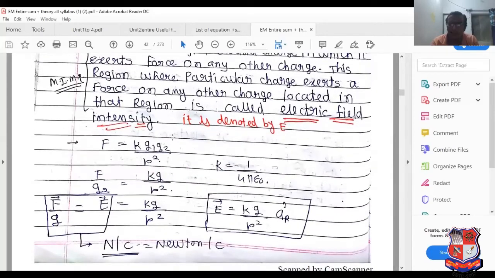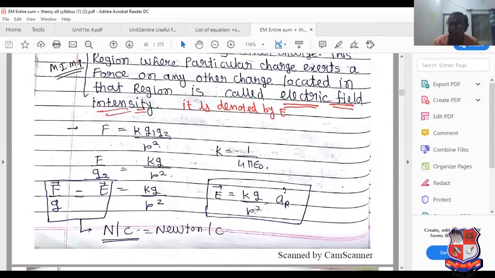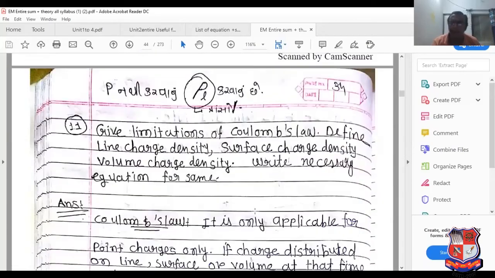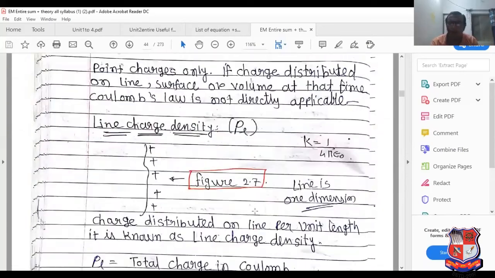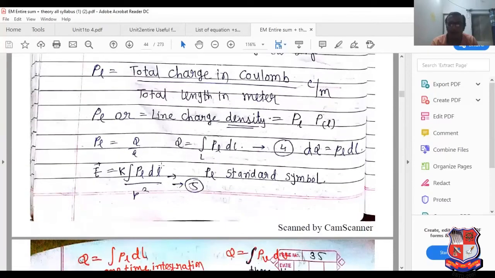Already discussed here, we can put directly Q equal to integral of rho L dl. So this is the electric field due to the line charge, the electric field due to line charge distribution. See, this is the entire equation, so please try to prepare this equation. See this very carefully.